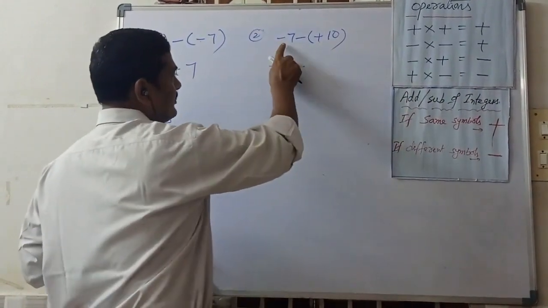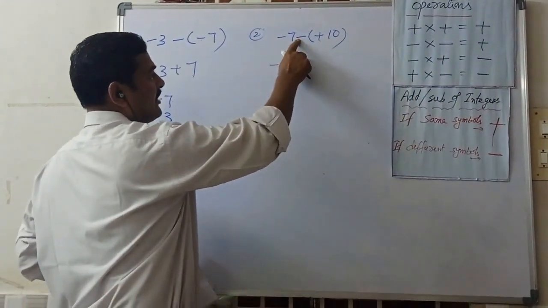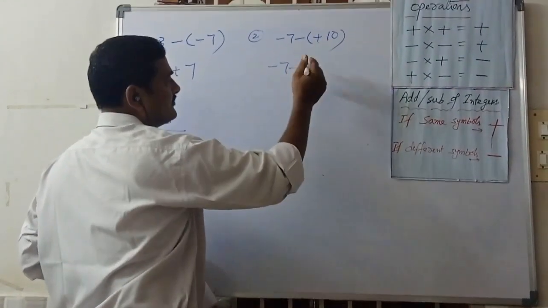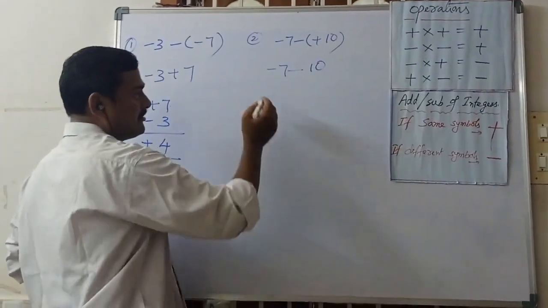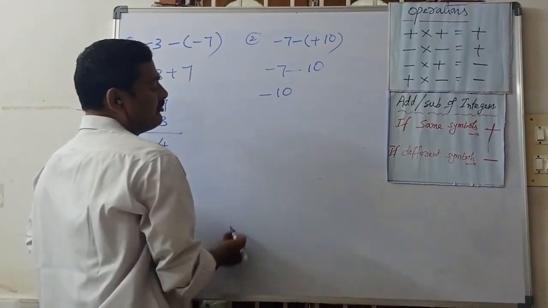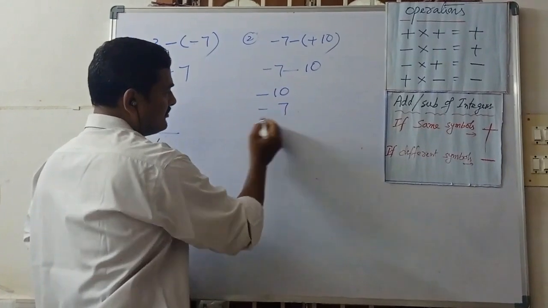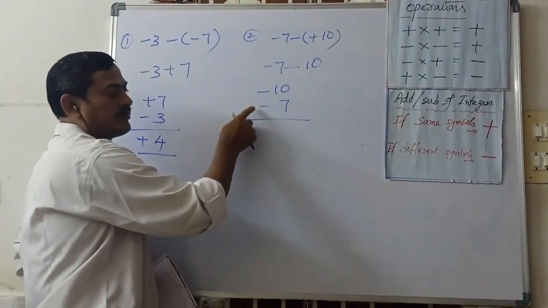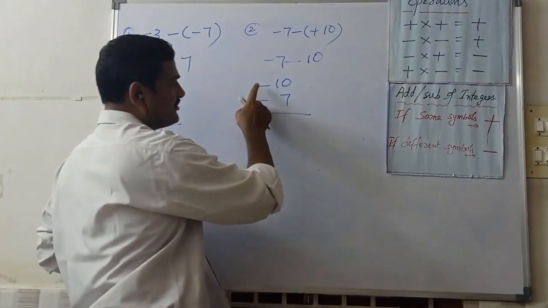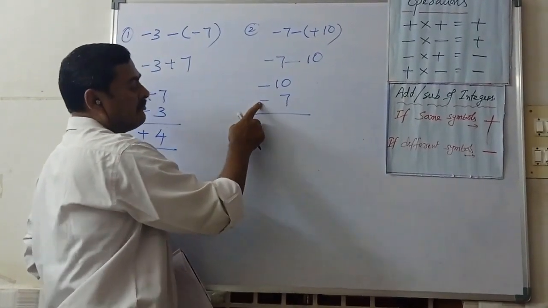Look at here. Minus 7 minus of plus 10. Minus into plus is minus 10. Here both are same symbols. Generally we can write first the greater symbol and then the smaller symbol and check the operations. What are the symbols here? Both are minuses. So minus 10, minus 7.